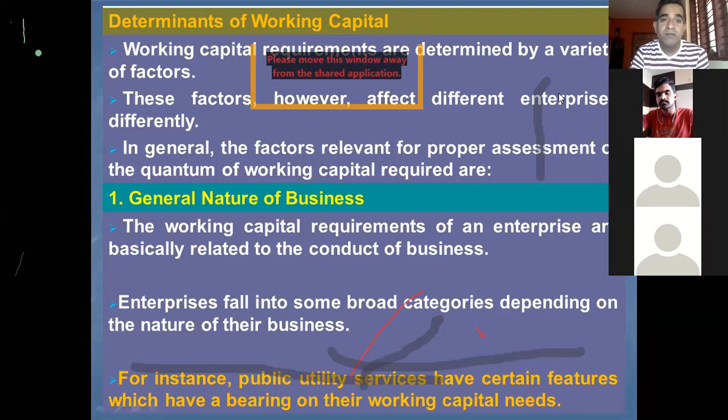There are certain factors that have directly or indirectly an influence on the working capital requirement of a firm.